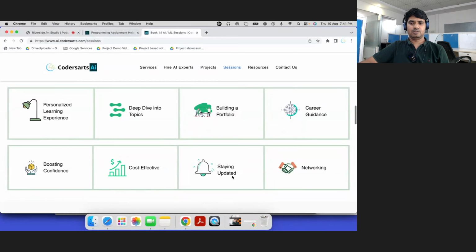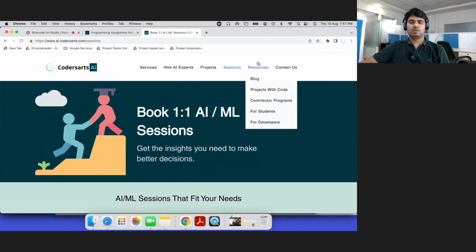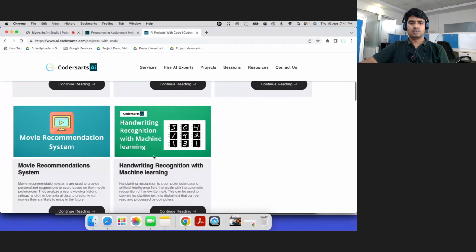Yeah, okay, these pages are the same, you can see these are different things. You can also follow this resource, projects with code. And if you want to contribute to us, you can contribute in different ways.